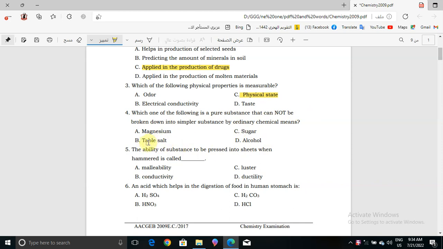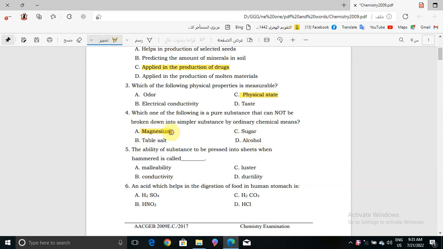Magnesium is an element. Table salt is a compound. Sugar is also a compound. Alcohol is a mixture. So the correct answer for question number 4 will be magnesium, which is a pure substance.